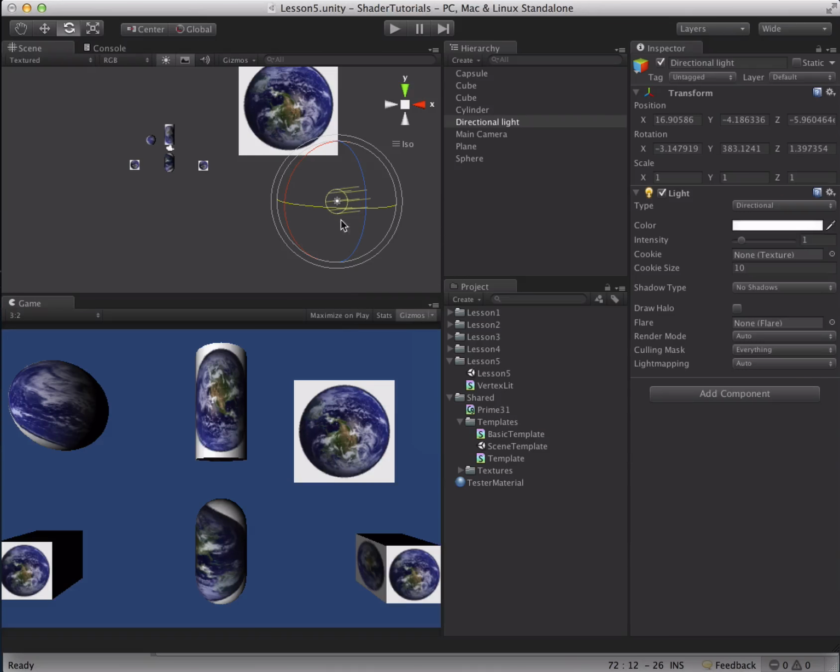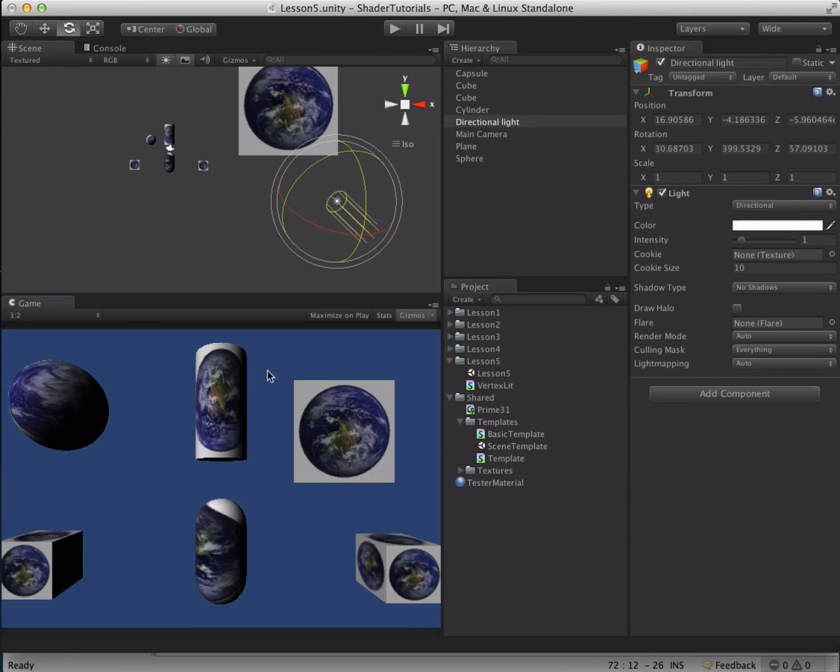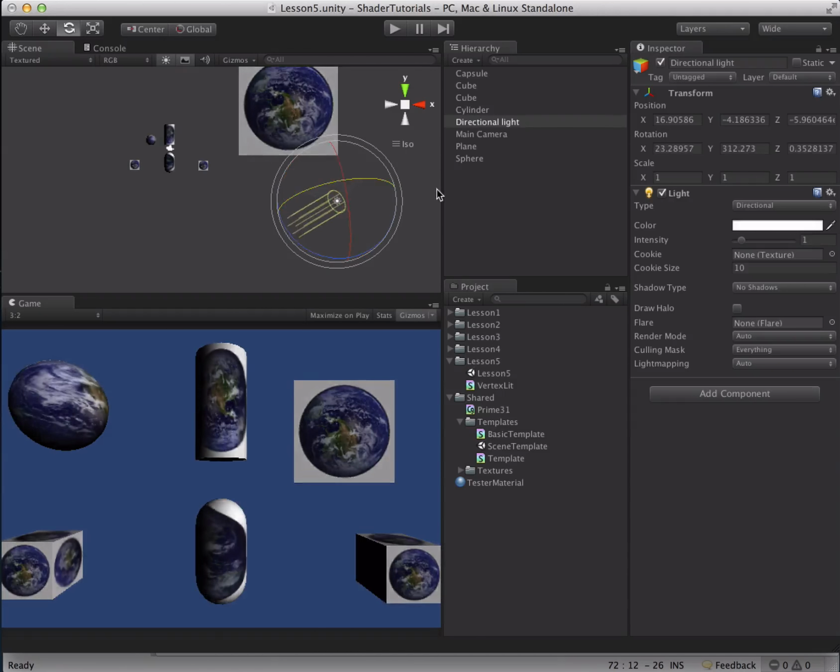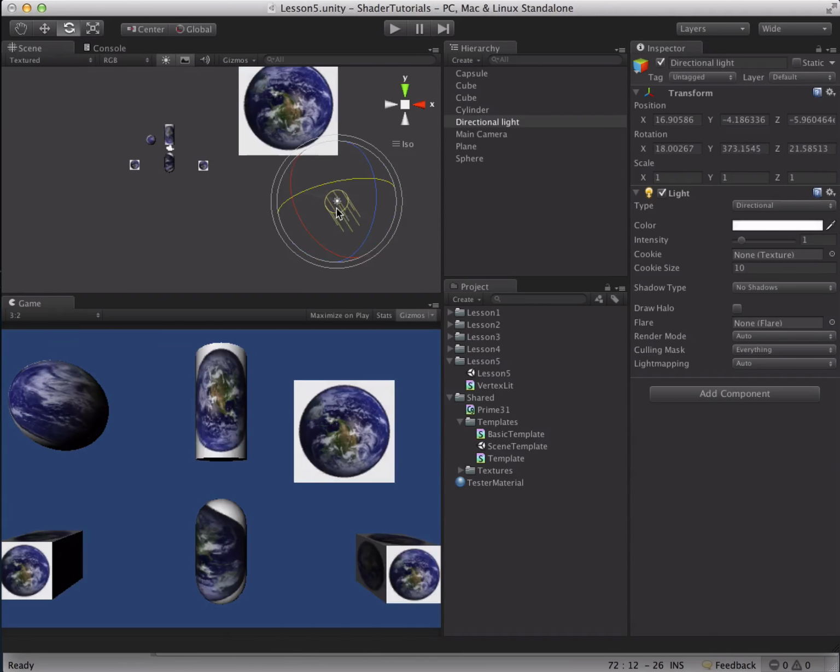Okay, putting the texture back in there. The sphere over here is the best way to see lighting. Planes aren't so interesting. Capsules are also fun for playing around with lighting because you get lots of different surface directions on there, and it has a ton of verts. And there you go.